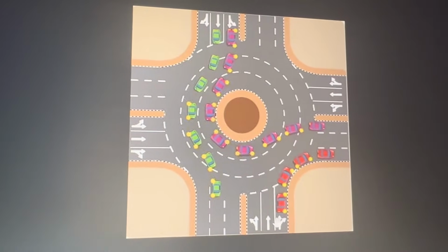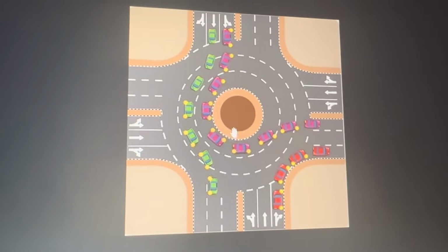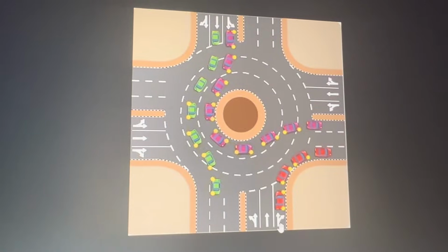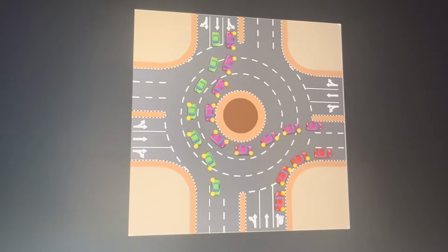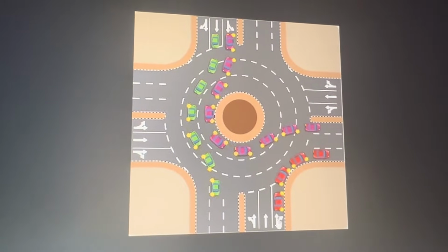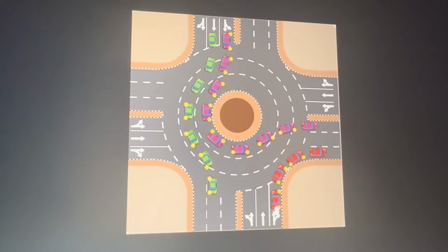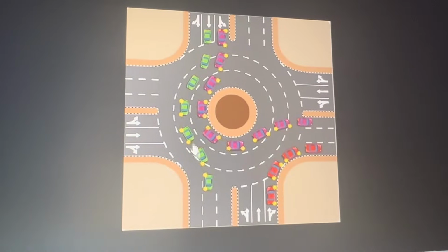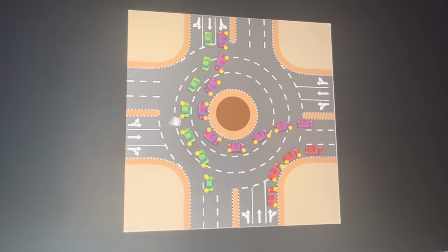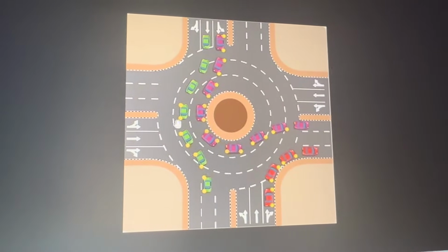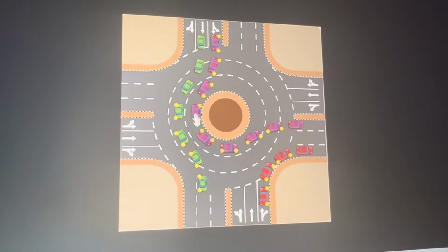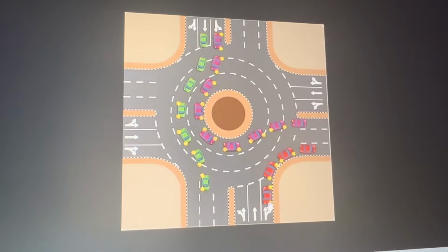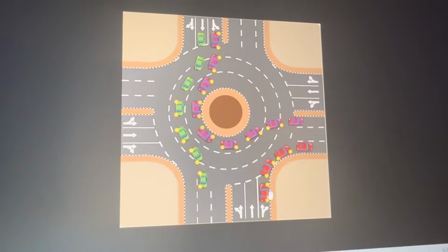As you can see, there are 3 lanes outside the roundabout and 3 lanes inside the roundabout. If you want to go right, you can go from the extreme right lane, and you need to indicate right 100 meters before the roundabout, as you can see in the picture. For the right, you need only 2 lanes free on your left side, at this corner. When the 2 lanes are free, and make sure there is no heavy vehicle in the extreme inner lane, you can go right from the right lane like this.